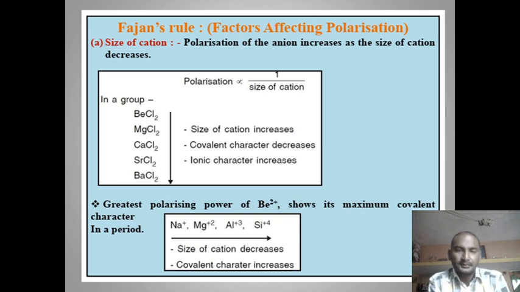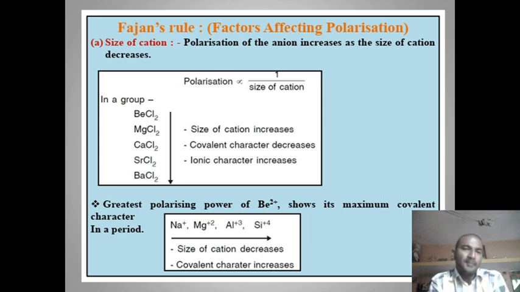Fajans rules. That is the factors affecting polarization. There are certain rules from which we can predict the extent of polarization. So now we will see Fajans rules. Number 1, size of cation. The polarization of an anion increases as the size of the cation decreases. That is, polarization is inversely proportional to the size of the cation.